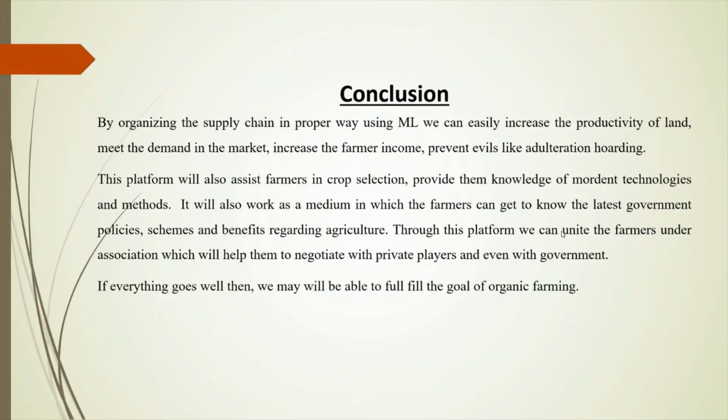Conclusion. By organizing the supply chain in a proper way using machine learning, we can easily increase the productivity of the land and meet the demand in the market. We can increase the income of the farmer and prevent evils like adulteration and hoarding. This platform will assist farmers in crop selection, predict the crop yield, and help with weather prediction. In this platform, we are bringing farmers and buyers of the crops into a single place, which will help farmers in getting more income. Thank you.